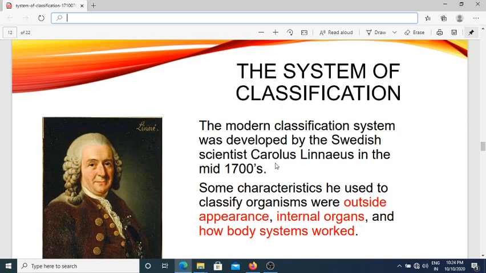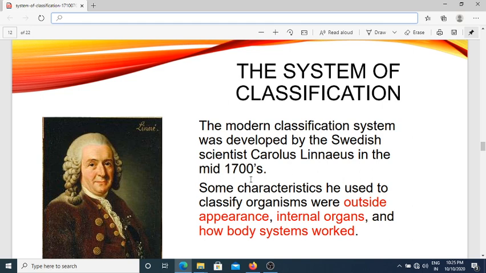The modern system of classification was developed by the Swedish scientist Carl Linnaeus in the 17th century. Carl Linnaeus is the father of animal classification.